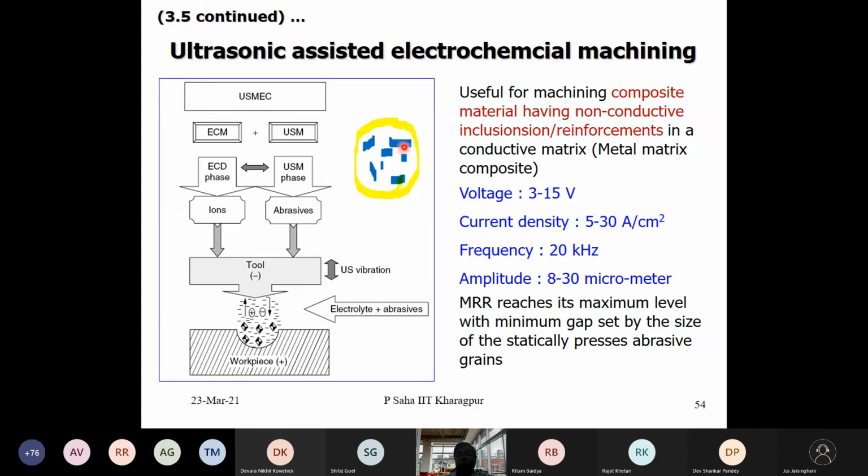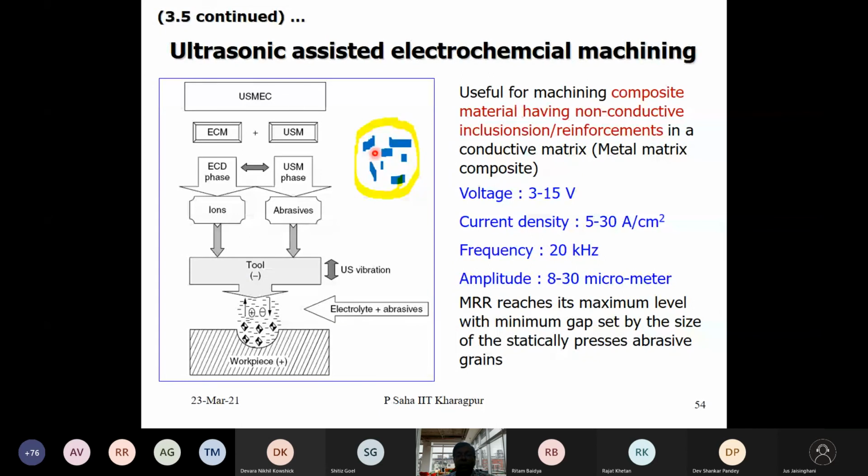But the abrasive particles are mostly non-conductive in nature. Now, the problem when you try to machine such a hard material, which is difficult to machine conventionally, with a process like ECM: how successful will it be? See, ECM can machine a material irrespective of the hardness. But in this case, what will happen?